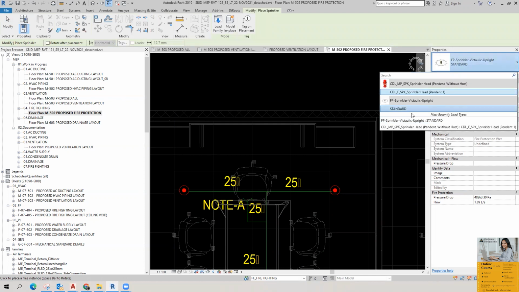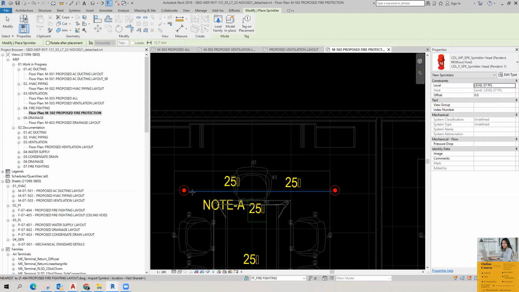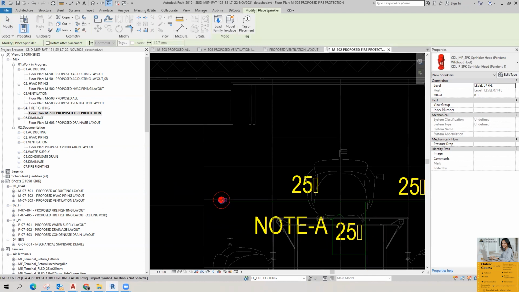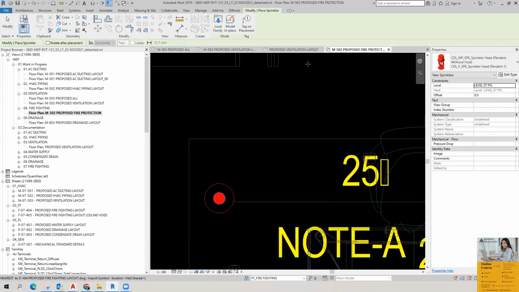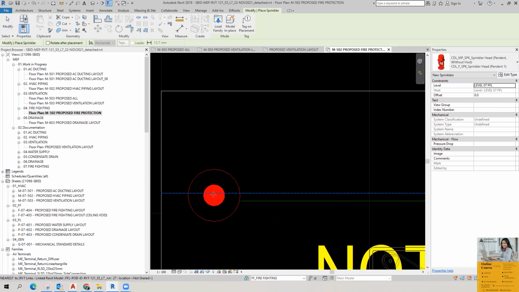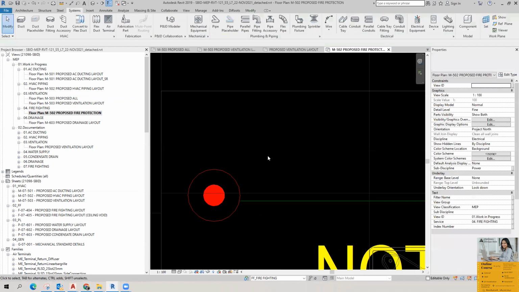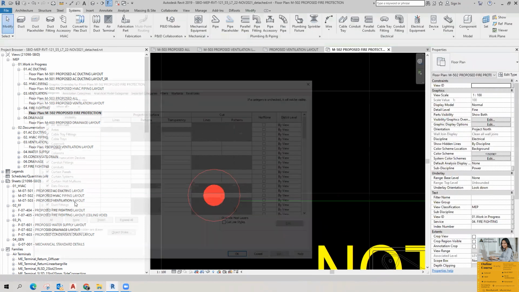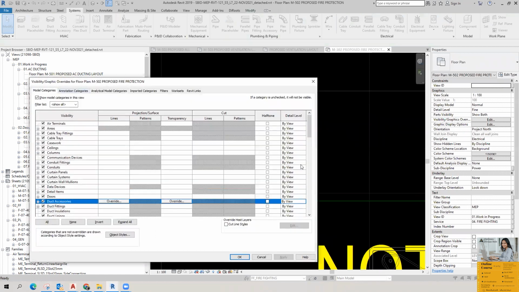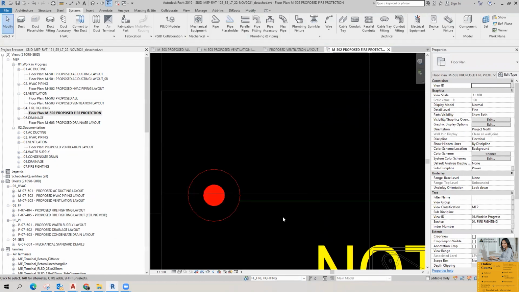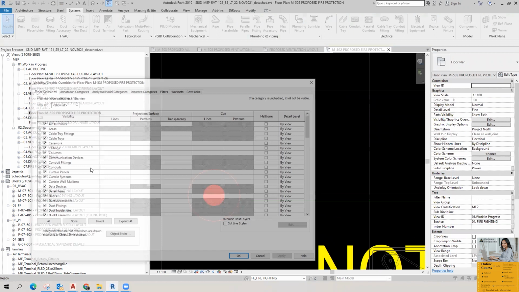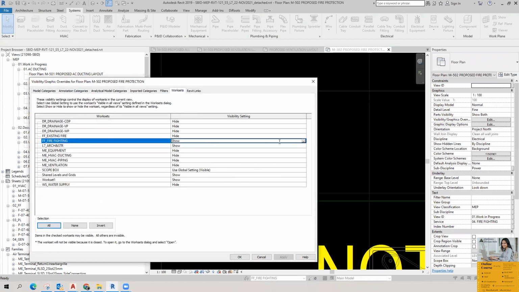Actually, I have already loaded the sprinklers here. I have the pendant here and the upright here. So I'm selecting the pendant family and I'm going to just place it. Upright. Change this, wrong now.